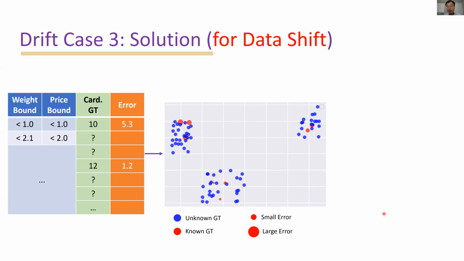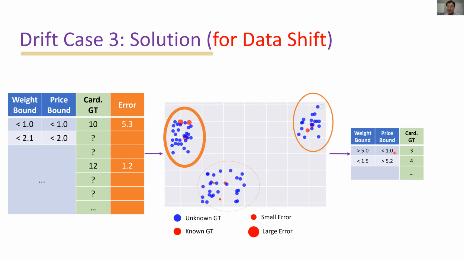We perform sampling here based on known errors, whereas the cluster with higher average error, for instance this one, has more probability to be selected for annotation. At last, we label the selected queries and use them to fine-tune the cardinality estimator. In this experiment, our proposed system also outperforms the baseline methods.